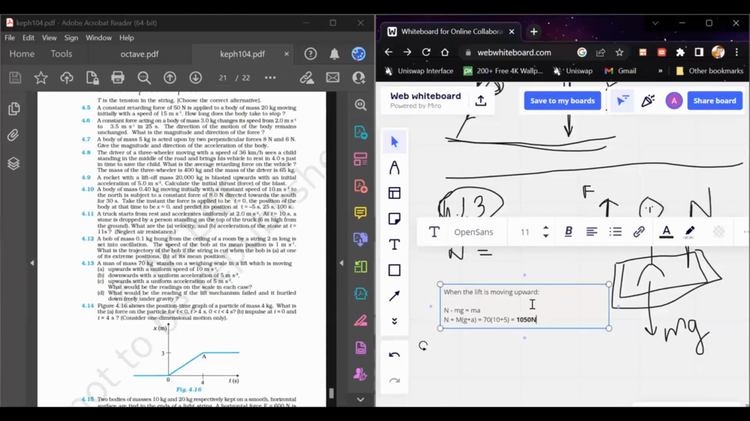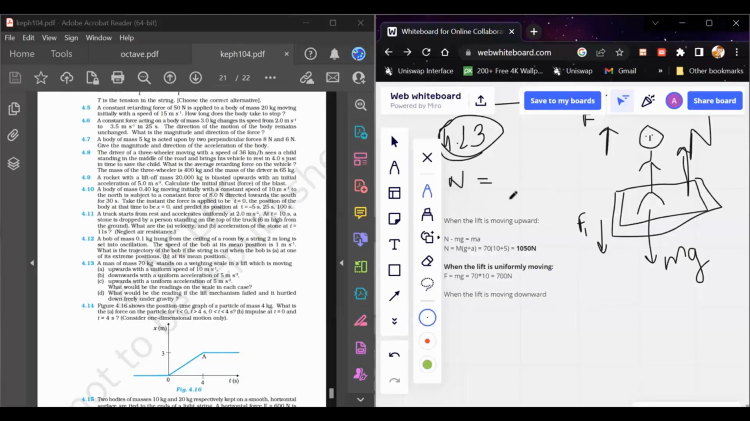And if we consider the first part, where the platform is moving upward with a uniform velocity of 10 meter per second, since the platform is moving with a uniform velocity, there is no external force except the gravitational force on the man. In that case, the normal reaction force only balances the gravitational force, so the reading would be the same as the weight of the man.